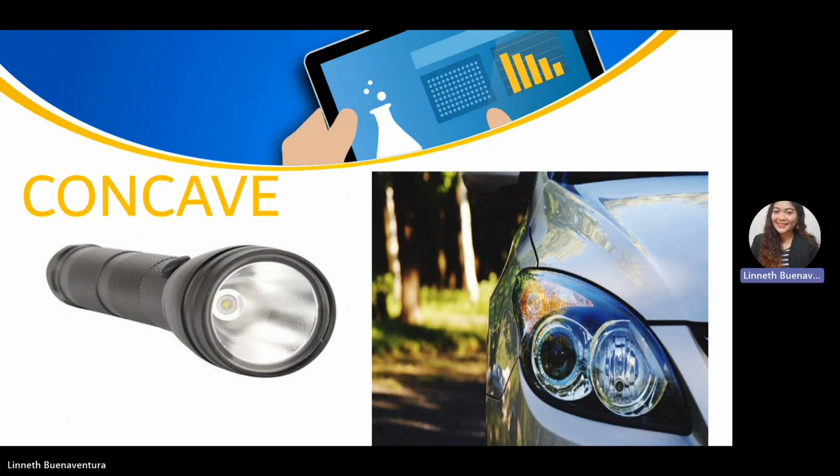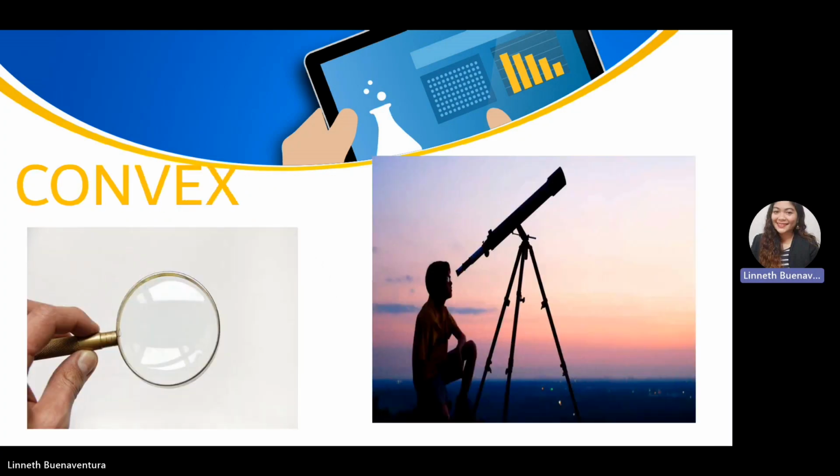Here are the uses of concave lenses. We use concave lenses in a flashlight as well as the headlight in any vehicle. So we use concave to magnify the light, the image. Convex, here are the common uses of convex. We use convex lenses to focus the light. We use convex lenses in a magnifying glass or in a telescope that is used to magnify small objects.